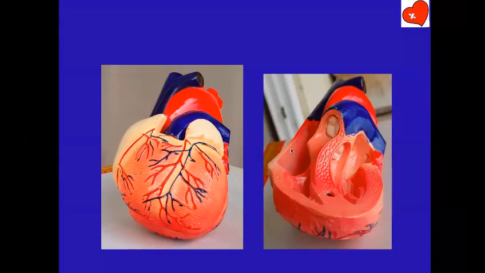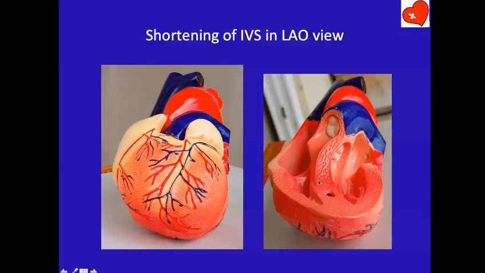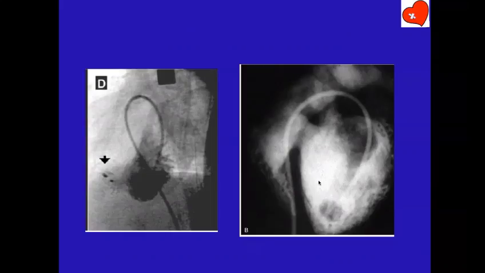In an anatomical view, doing straight LAO, what you get is a very foreshortened view of the septum, a very foreshortened view of the left ventricular outflow tract here. Therefore, we have to do a cranial angulation. Now, this shows the difference between LAO view with cranial angulation and without cranial angulation. Can you see the heart here is globular in shape? When you look at it from the LAO point of view, the heart is globular in shape. It's very short, not long.